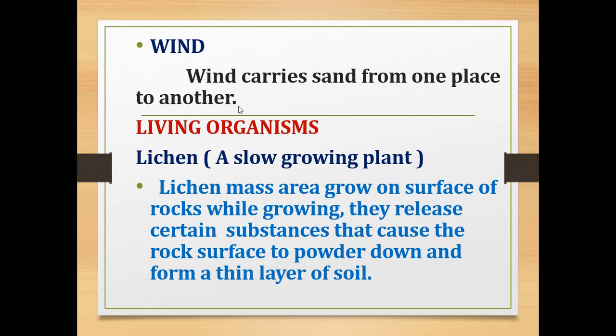And living organisms such as lichen. Lichen is a slow growing plant which grows on the surface of the rocks. While growing, they release certain substances which cause the rock surface to powder down and form a thin layer of soil. So first one, sun: due to the heat of the sun, soil will be formed. Then wind carries sand from one place to another. And living organisms such as lichen, which grow on the surface of rocks, release certain substances and cause the rock surface to powder and form a thin layer of soil.